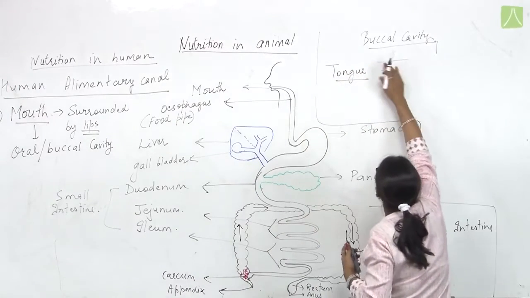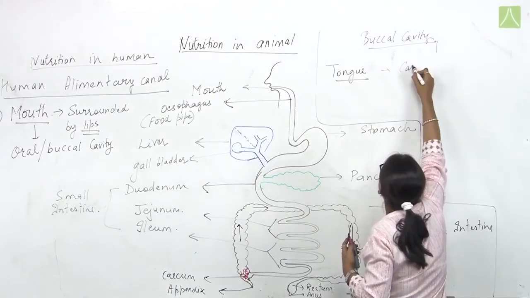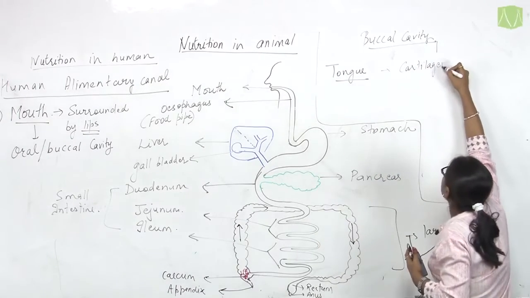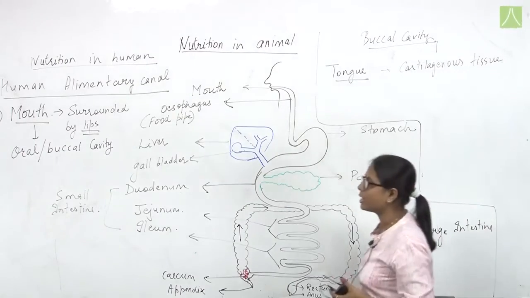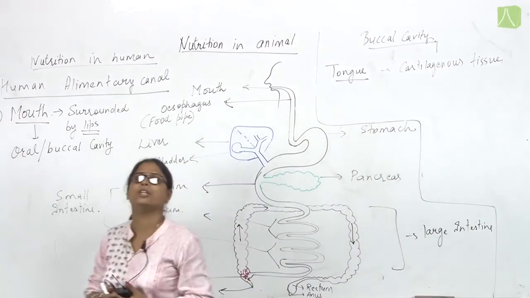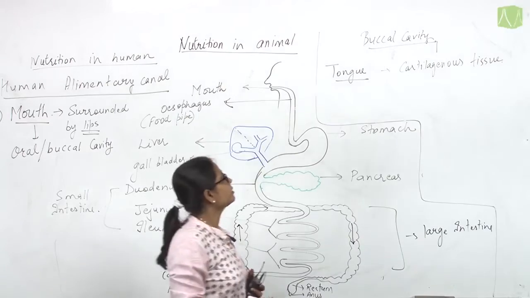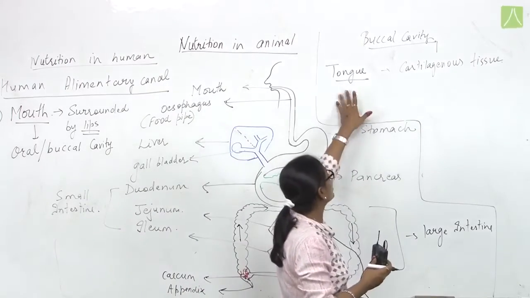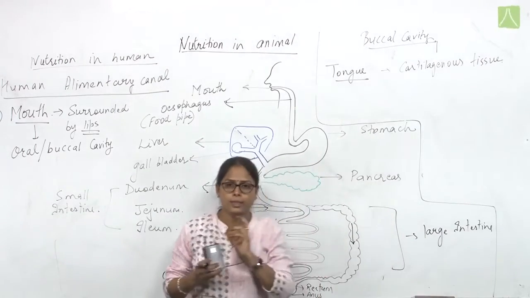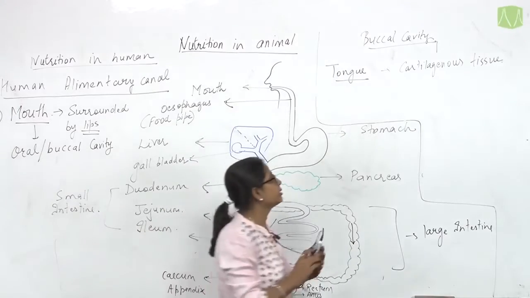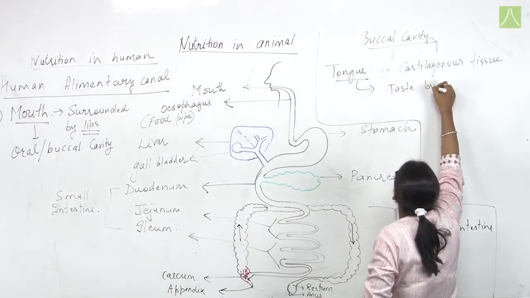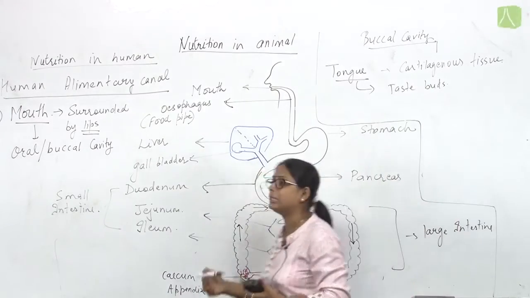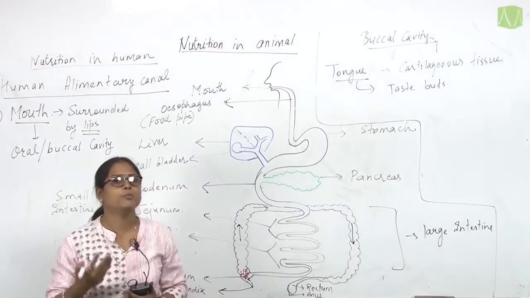Now the tongue is a very soft, or you can say cartilaginous, tissue. Basically the tongue is a cartilaginous organ, it doesn't have any bone. Now what is the role of the tongue actually? The tongue has taste buds. The tongue has different taste buds to feel the taste of different types of food.